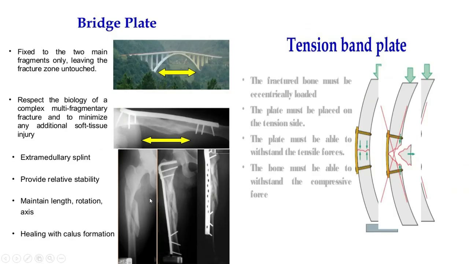Now bridge mode. Bridge mode is just bridging one end with the other end. Suppose there is a comminuted fracture. Now you are putting a plate with the MIPO technique, minimally invasive technique, and putting the screw over there and over there. So working length from this screw up to this screw. This is called working length, means from the fracture side most proximal and most distal fixation is called working length.